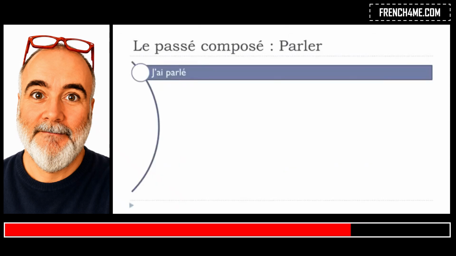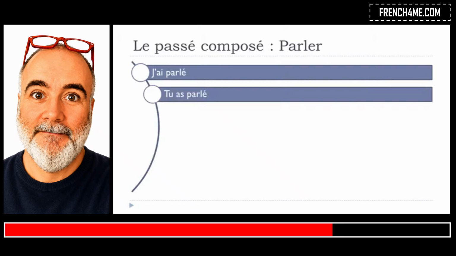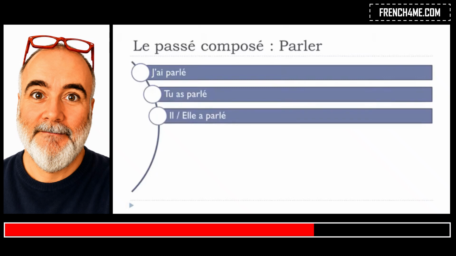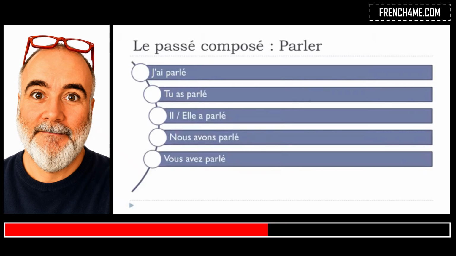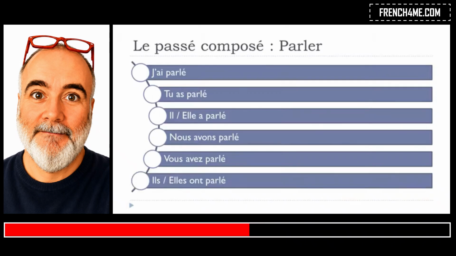First person, j'ai parlé. Tu as parlé. Il a parlé. Elle a parlé. Nous avons parlé. Vous avez parlé. Ils ont parlé. Elles ont parlé.